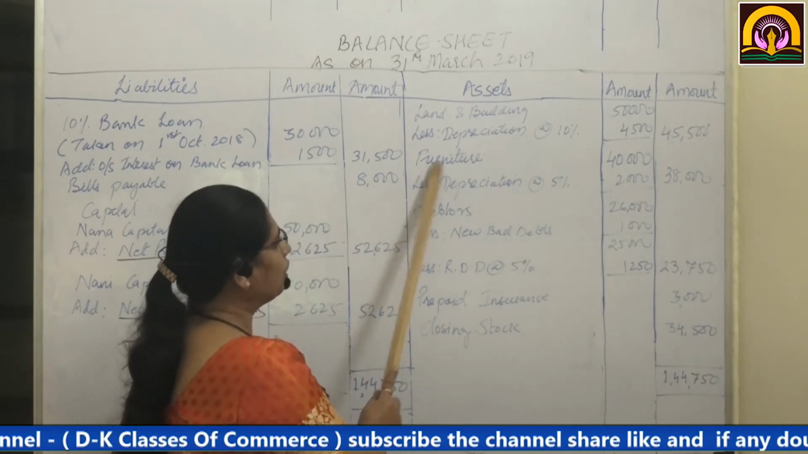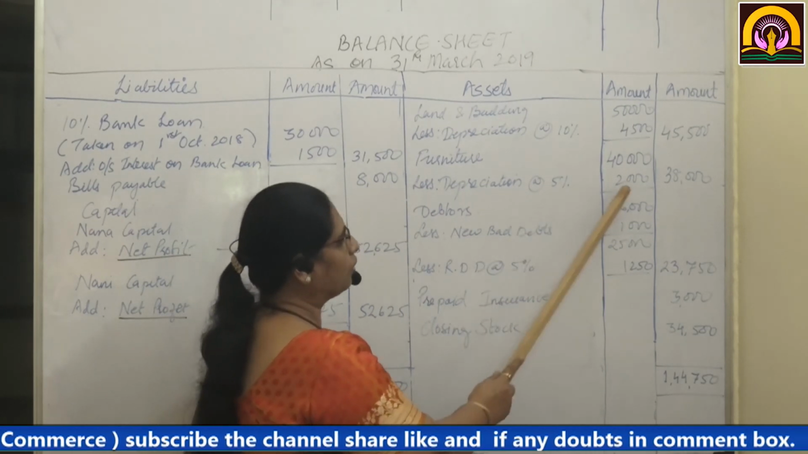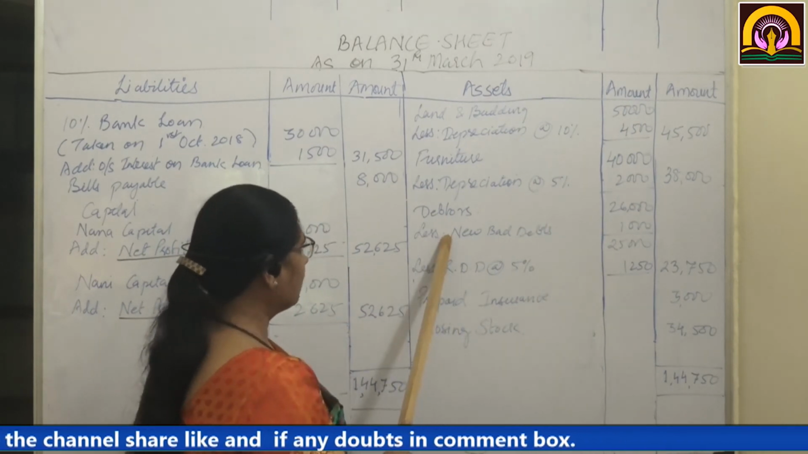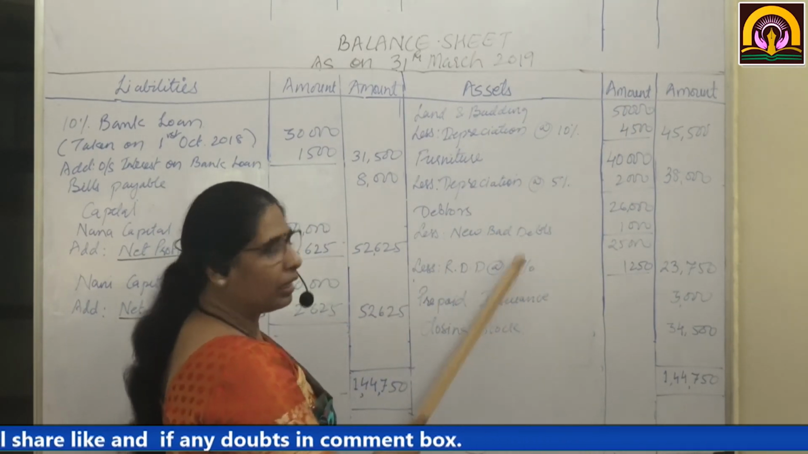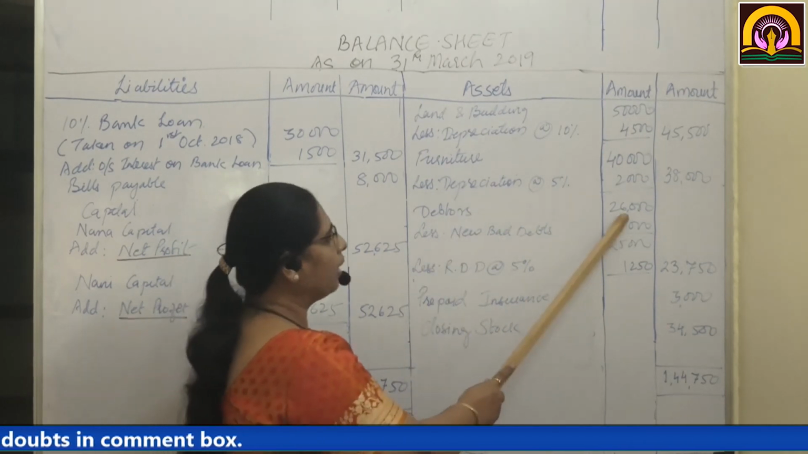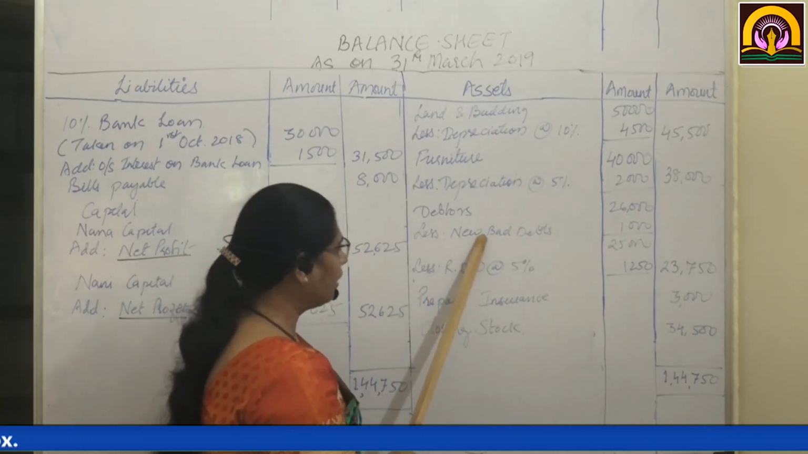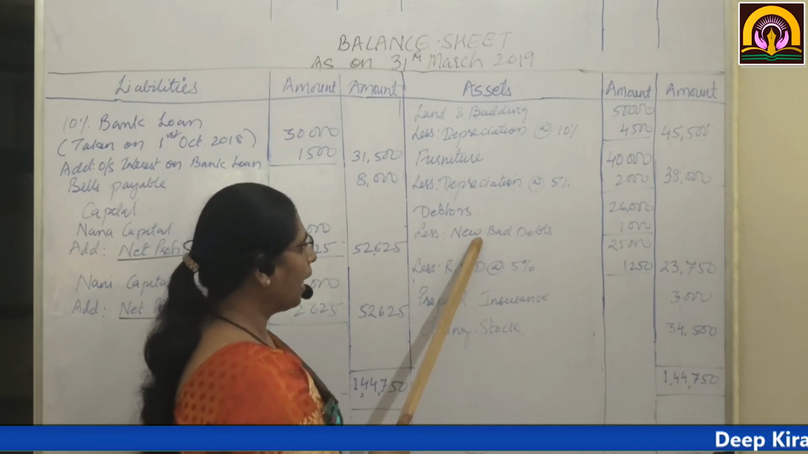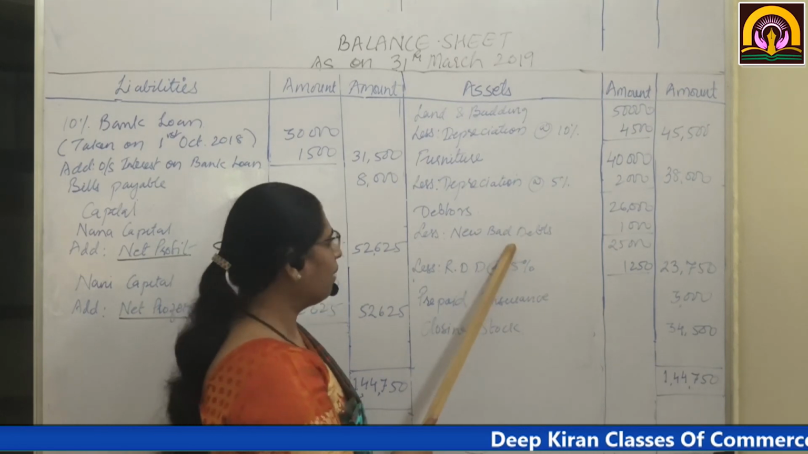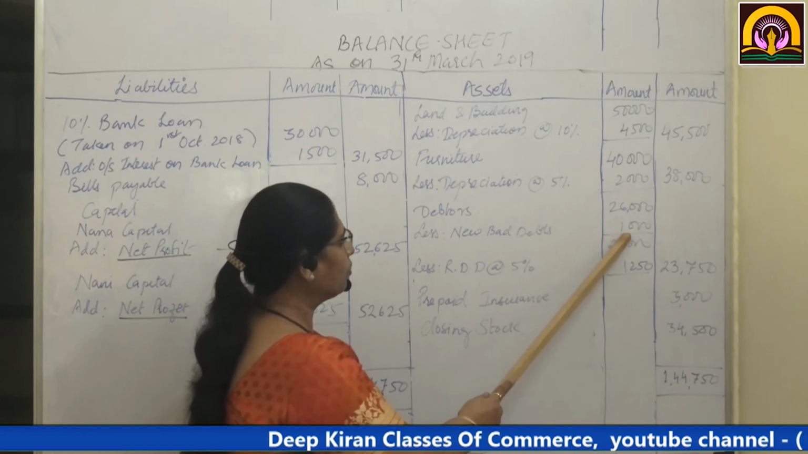Now furniture 40,000, less depreciation at the rate of 5%, 2,000. So outer column 38,000. Debtors, I have also shown you the working. Here we are going to write all the working as it is. So debtors, inner column 26,000, less new bad debts. Now I am saying new every now and then. When they are given in the adjustment, then we deduct it from the debtors. So new bad debts 1,000.